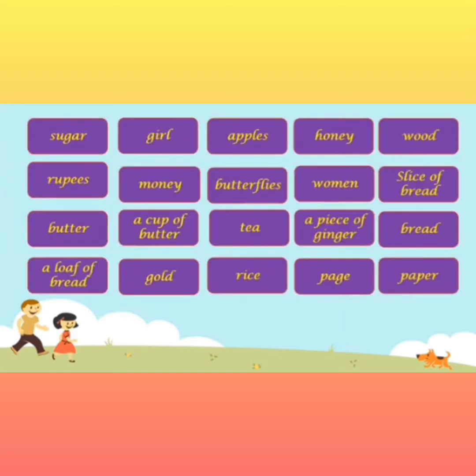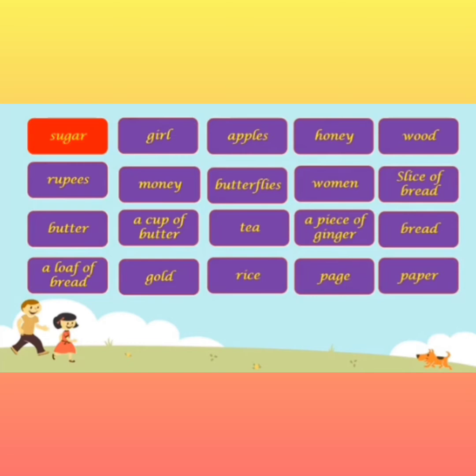Now, I have a lot of nouns here for you. Let us see how many of them are countable and how many uncountable. Let us start with the first one, that is sugar. Can we count sugar? No, we cannot count sugar. So that is uncountable. And you know what? Uncountable nouns here, I have marked them with red and the countable ones with black.